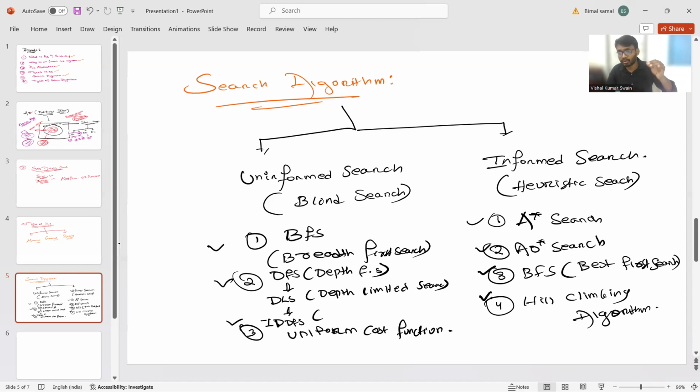And GATE is all about practicing questions, not just reading. How many questions you practice and how many times you practice the same type of question, that is the point. Whenever you read some concept repeatedly, at that time you will get to know some important information. So please complete each and every video. Always update yourself. That is my point.